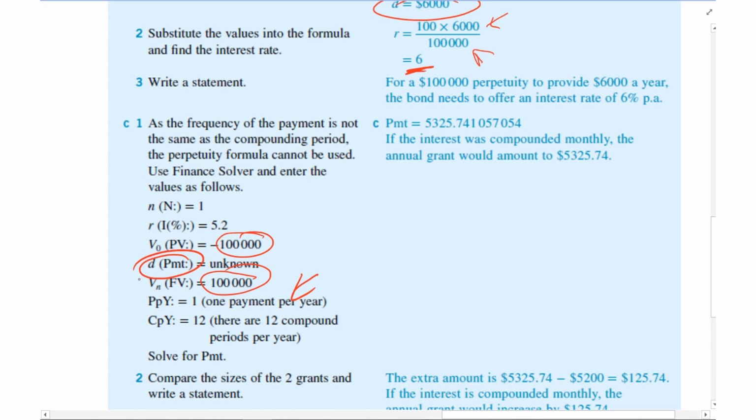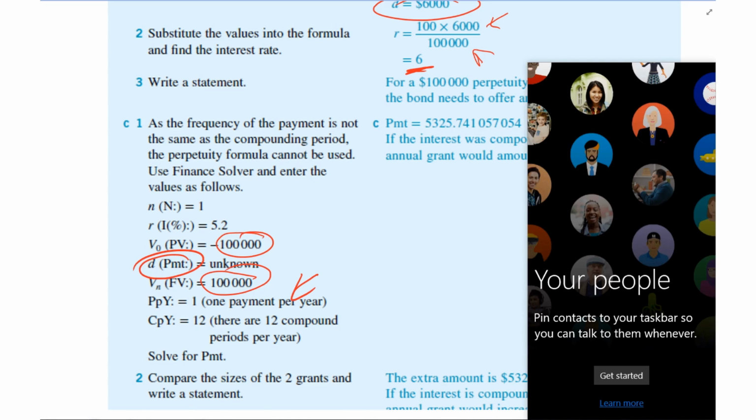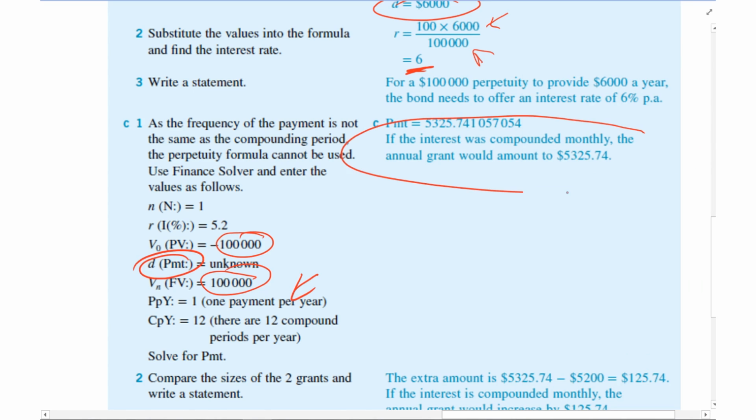You're solving for PMT, and you get a value of 5,325 and 74 cents. Remember, it's money, so I've got to put in 74 cents there. So if the interest was compounded monthly, that's how much you would get per year.